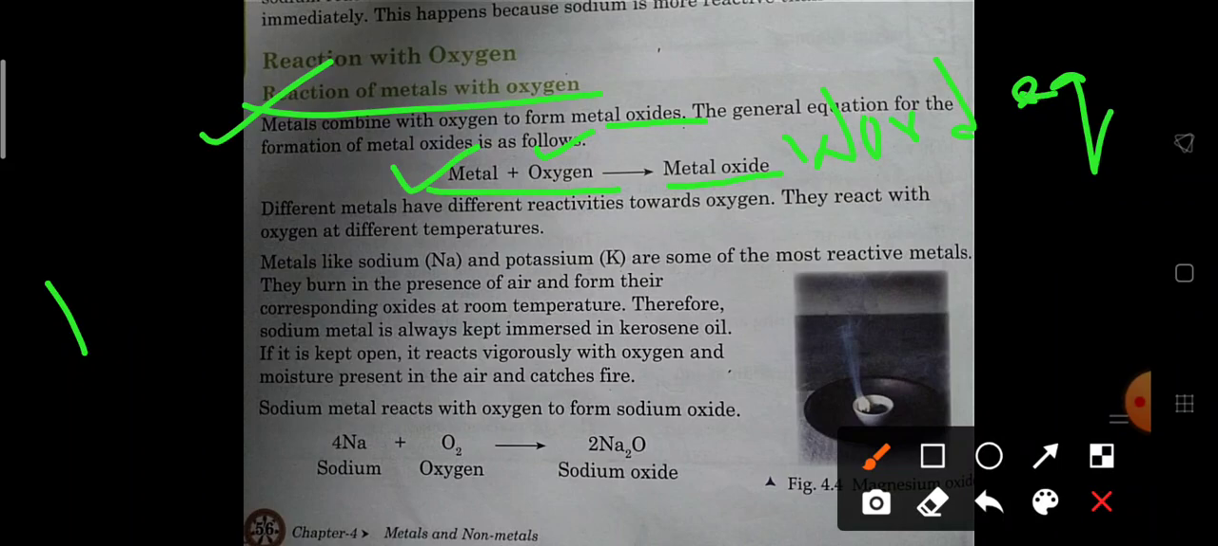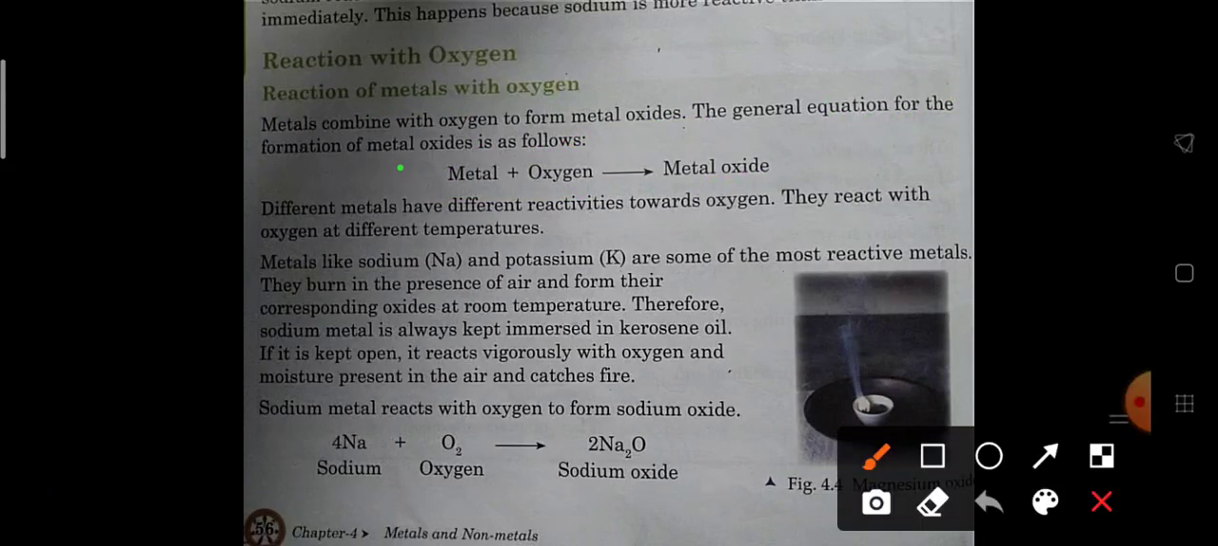So metal when reacting with oxygen forms metal oxide. Different metals have different reactivity towards oxygen. हर एक मेटल की एक जैसी रिएक्टिविटी नहीं होती ऑक्सीजन के साथ. अलग अलग मेटल अलग अलग तरीके से, मीन्स कोई जल्दी रिएक्ट कर जाता है, कोई देर से रिएक्ट करता है. So they have different reactivity with oxygen. They react with oxygen at different temperatures.